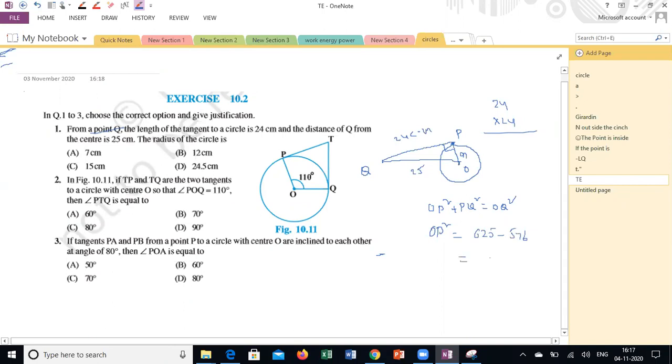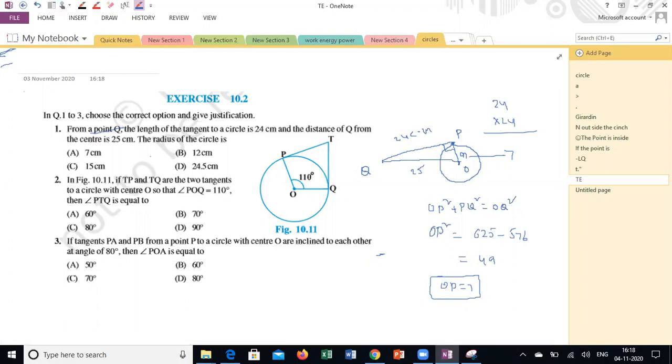So 625 minus 576 is 49. So OP is equal to 7. So the radius is 7. In the same way, you can calculate the second question.